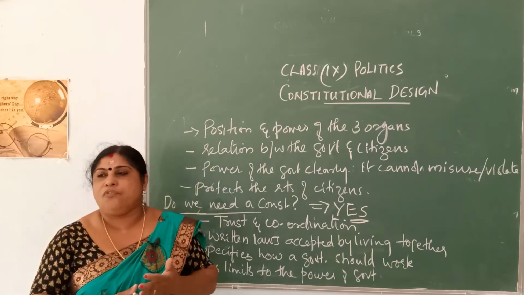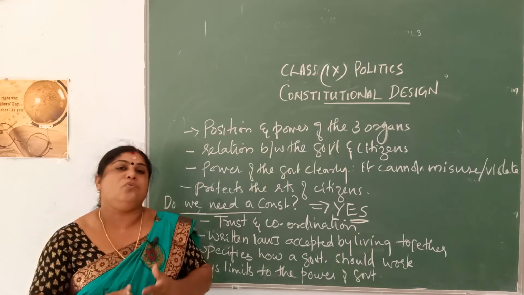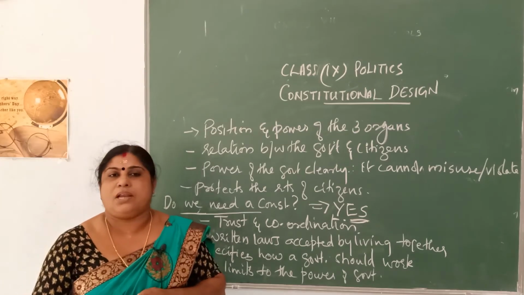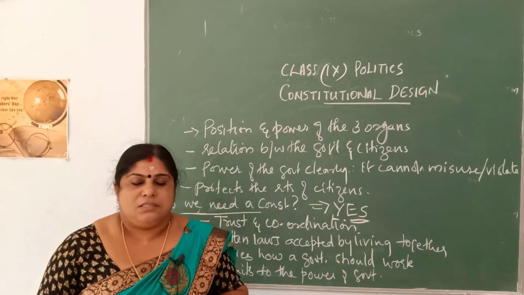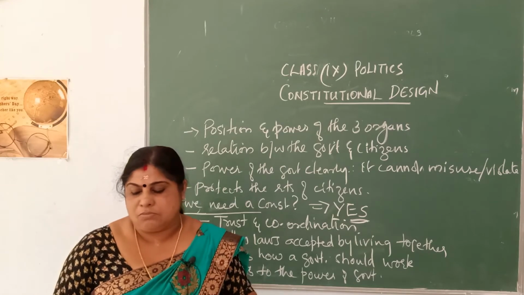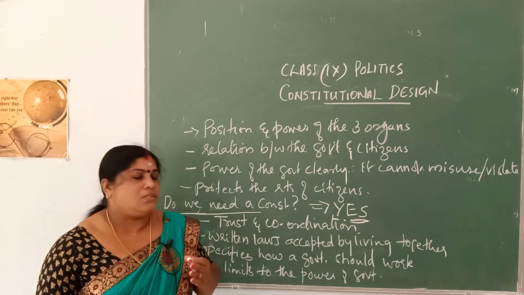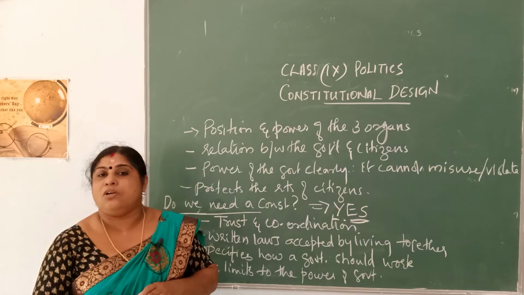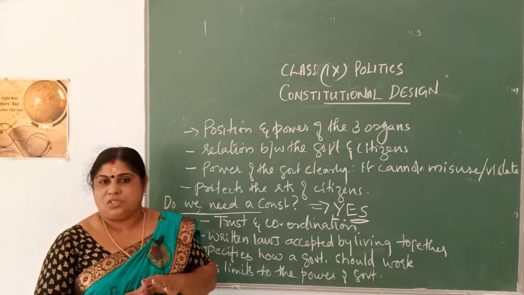They started a new rule which came to be called the apartheid system. Apartheid system means segregating people on the basis of race or on the basis of color.